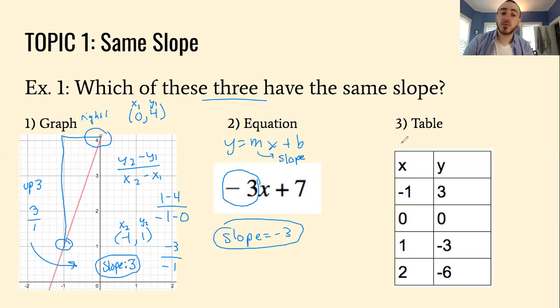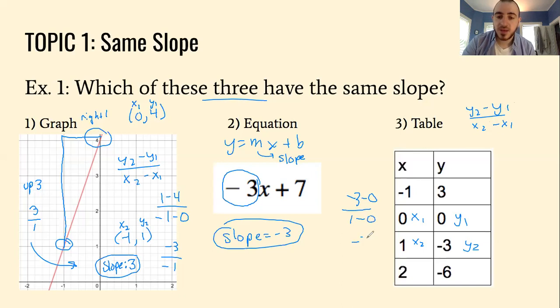So for the table, you can use the same strategies you would with the graph. Choose 2 points and do y2 minus y1, x2 minus x1. So I'm gonna make my 0, 0 x1, y1, because that's gonna make my life really easy. Awesome. So then I'll just plug it in. So I'll have -3 minus 0, y2 minus y1, and then 1 minus 0.